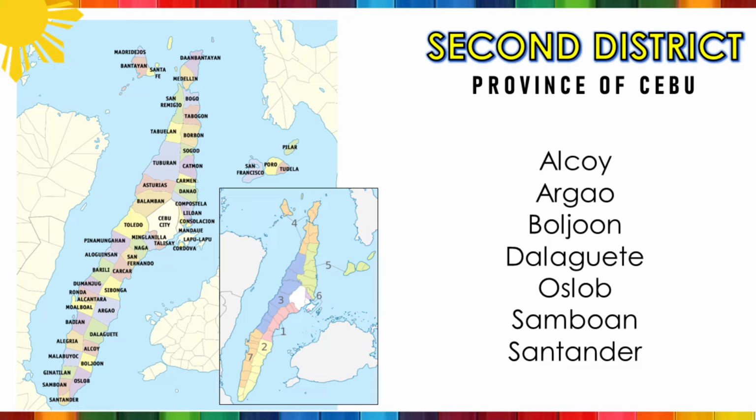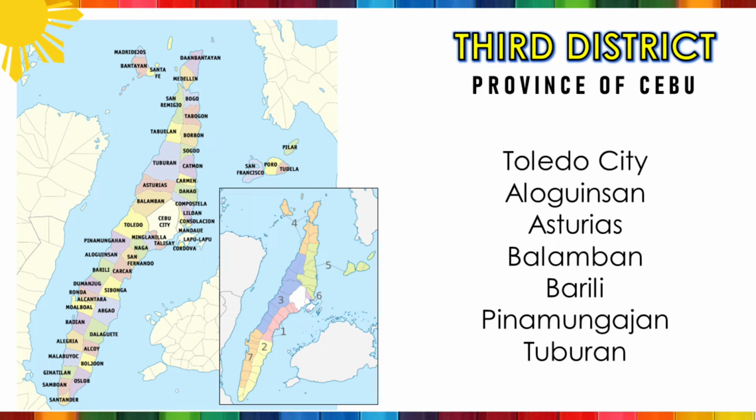For the 2nd District in the Province of Cebu, we have the Municipality of Alcoy, Municipality of Argao, Municipality of Boljoon, Municipality of Dalaguete, Municipality of Oslob, Municipality of Samboan, and the Municipality of Santander.